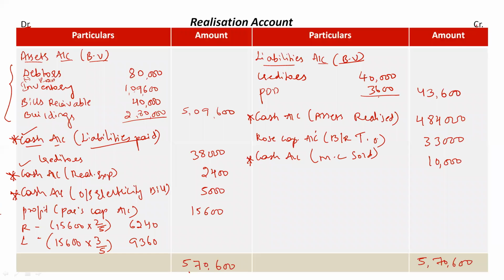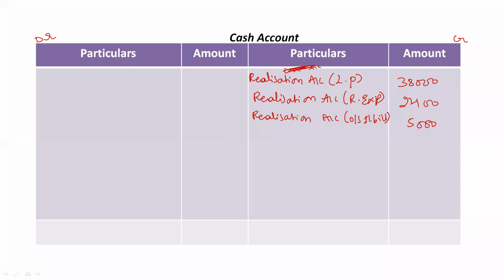Right, back to realization account. All the entries from debit side of realization account are completed. Now check the credit side. In credit side we have 2 entries. One is cash account for assets realized, rupees 4,84,000, and another one is again motorcycle realized, rupees 10,000. Okay, so in the cash account now you should take it on the debit side as realization